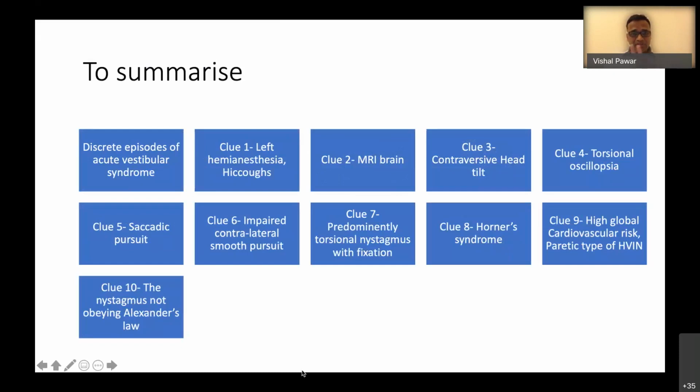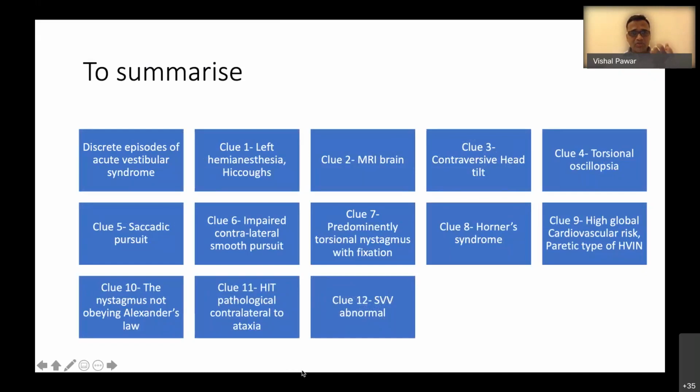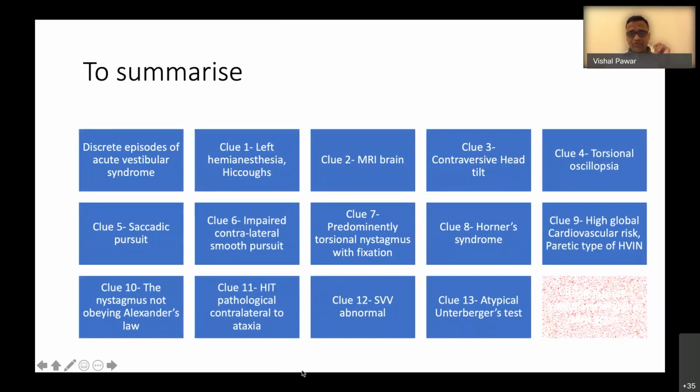The nystagmus is not obeying Alexander's law. Head impulse test is pathological, contralateral to ataxia, and the subjective visual vertical is abnormal. So these are all the signs, and the last one is an atypical Unterberger's test because it was not typical of peripheral vestibulopathy. So the final diagnosis in this patient is right lateral medullary infarct, which is shown by the MRI.